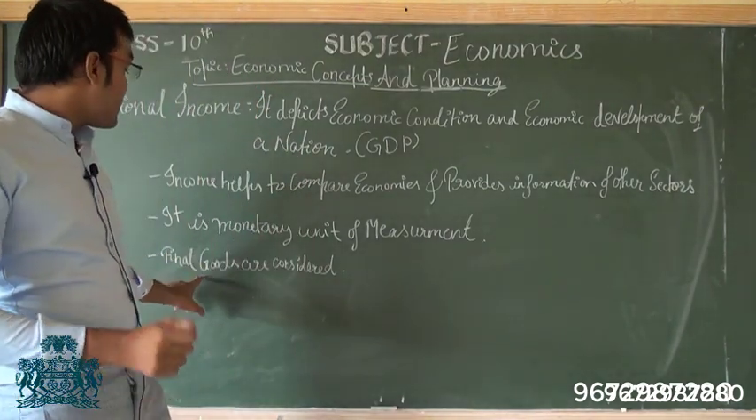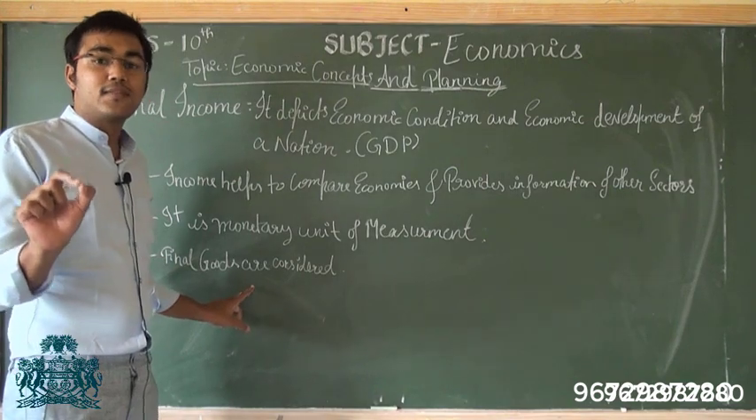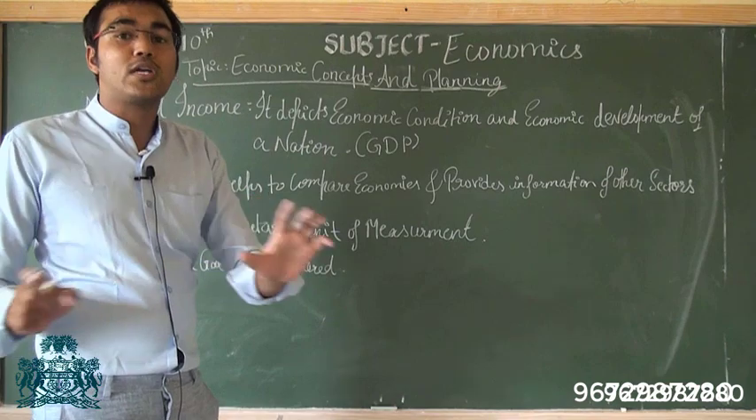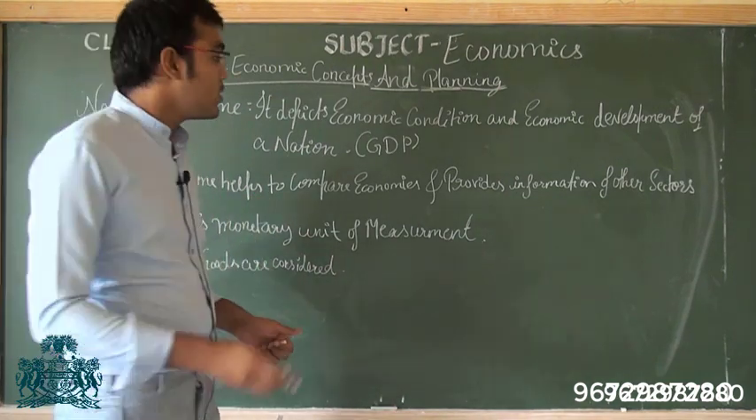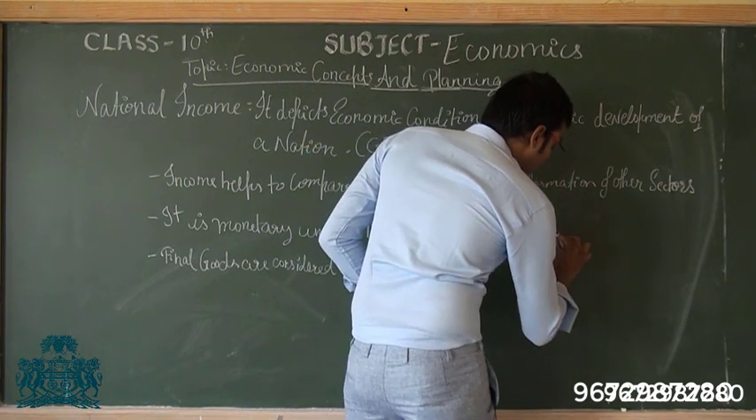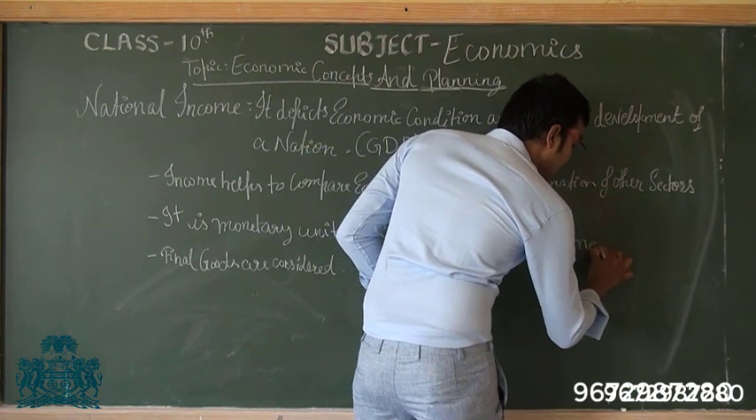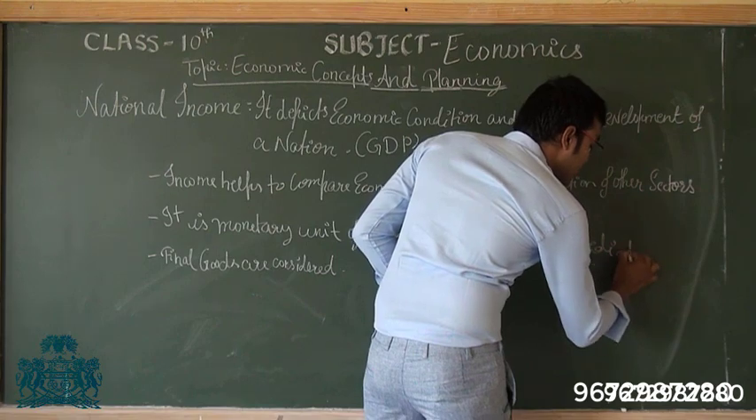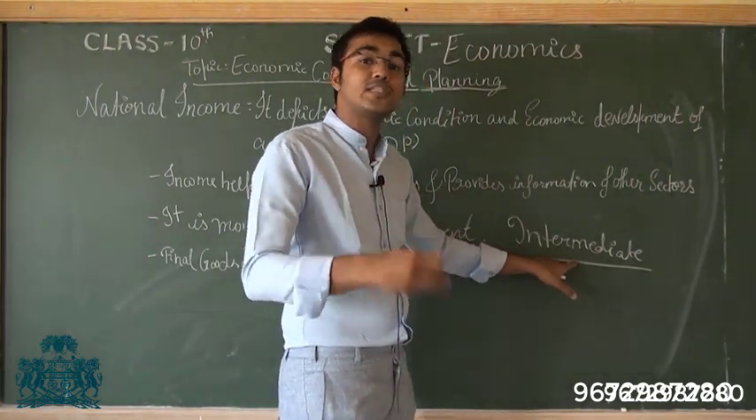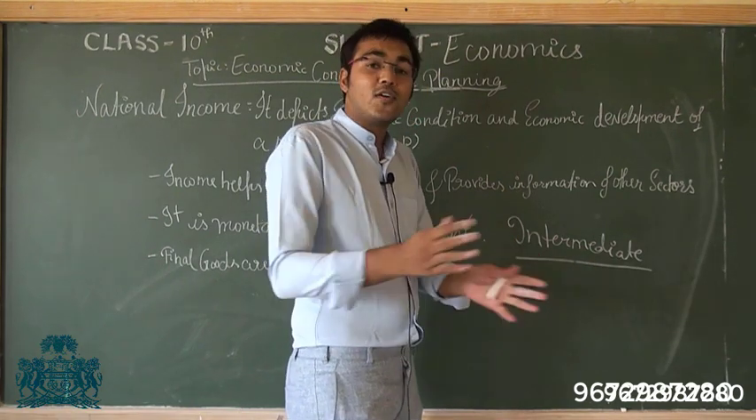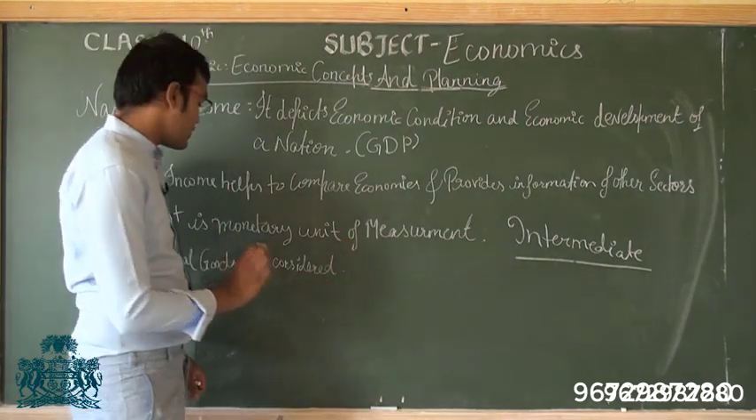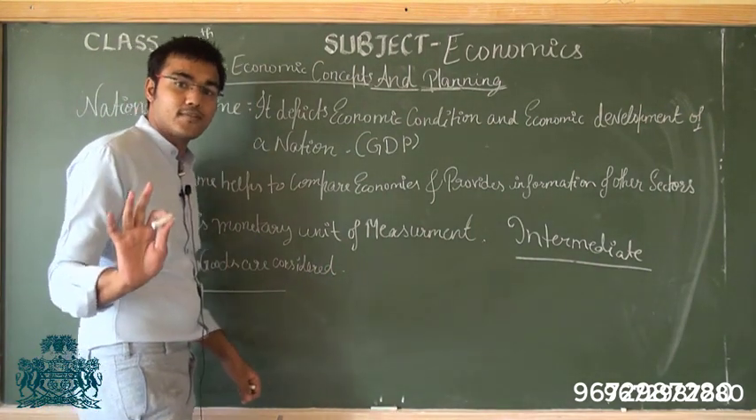And the final goods and services are taken into consideration when we calculate national income. We do not take intermediate goods into consideration. So what are intermediate goods? These are those goods which are still used in the production process. So these are not final goods. So iski value we don't take into consideration, but we take into consideration the value of final goods and services.